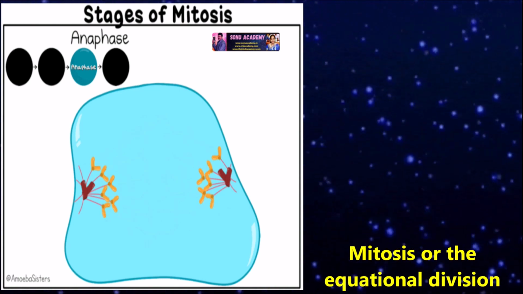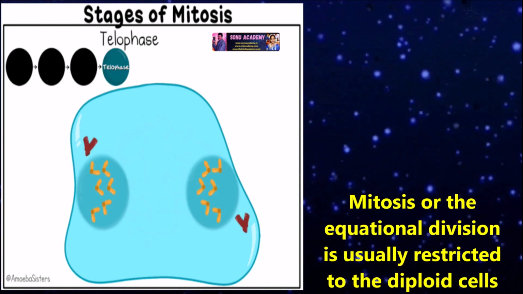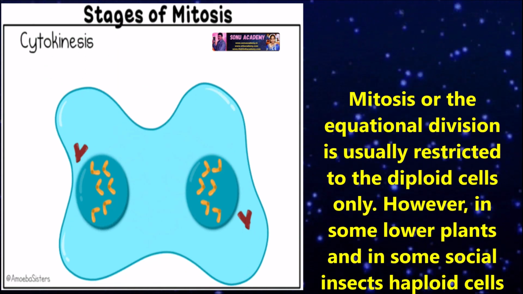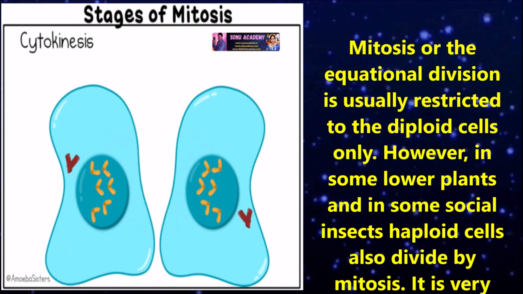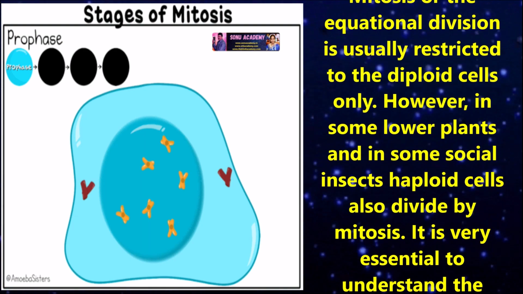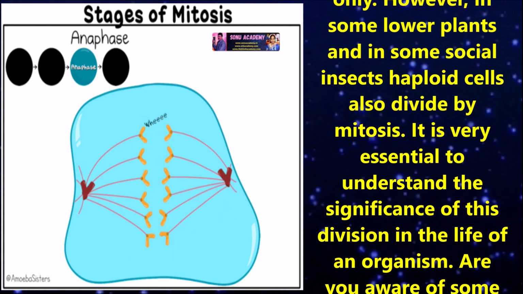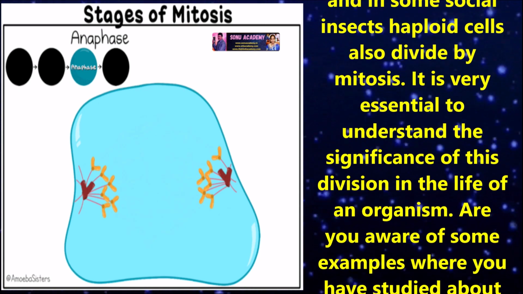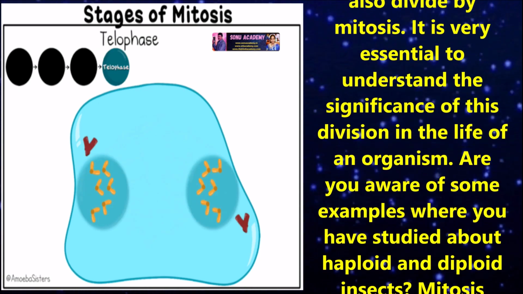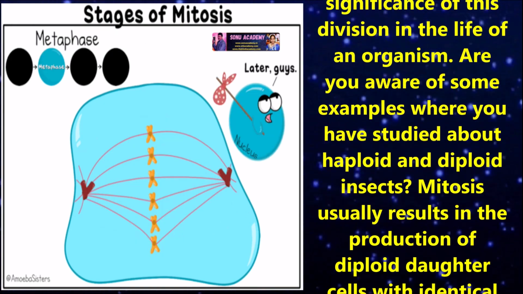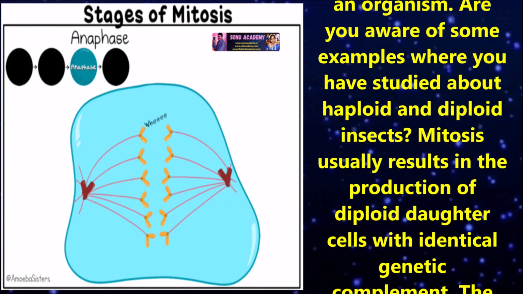Let us discuss the significance of mitosis. Mitosis, or the equal division, is usually restricted to diploid cells only. However, in some lower plants and in some social insects, haploid cells also divide by mitosis. It is very essential to understand the significance of this division in the life of an organism. Are you aware of some examples where you have studied haploid and diploid insects?